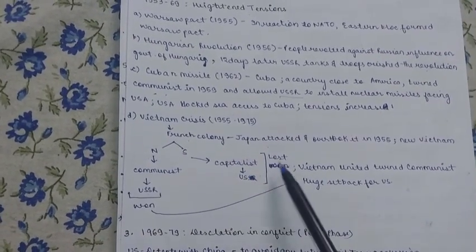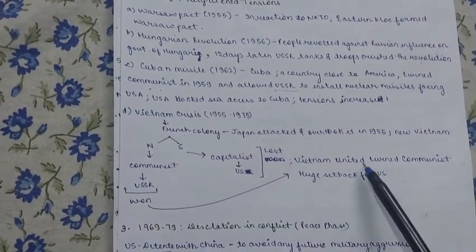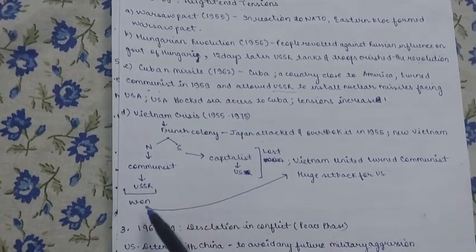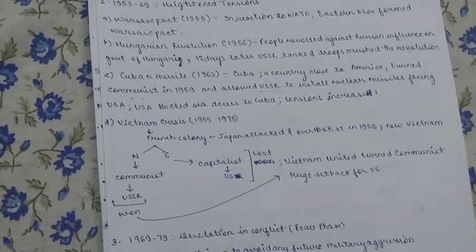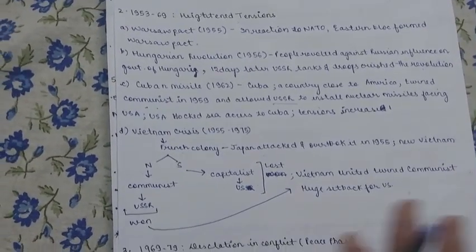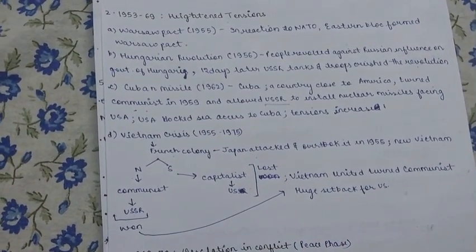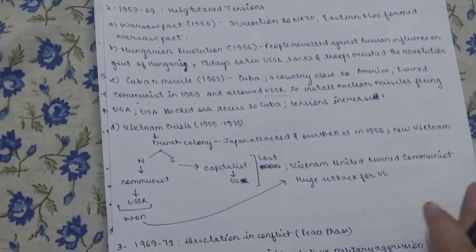In Vietnam, the country united and turned communist because the USSR won. So even today, Vietnam is a communist state. Even today, Vietnam and the US cannot go on the same page because they still have a difference of opinion.